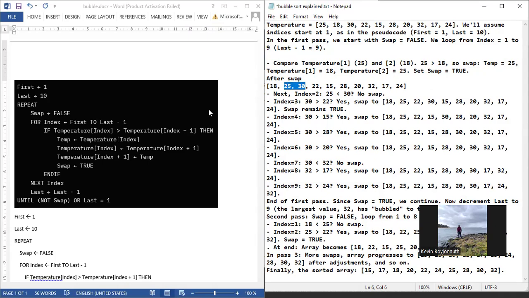Whenever it has swapped a value, swap is turned into true. Then we go to the next index. At index 2, there is no swapping. Now index 3. What happens? It will compare 30 to 22. There is a swap, so it will swap them.